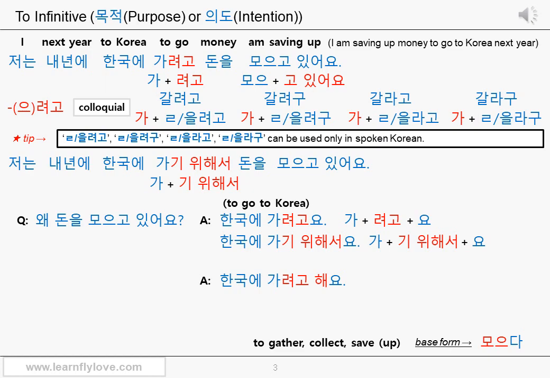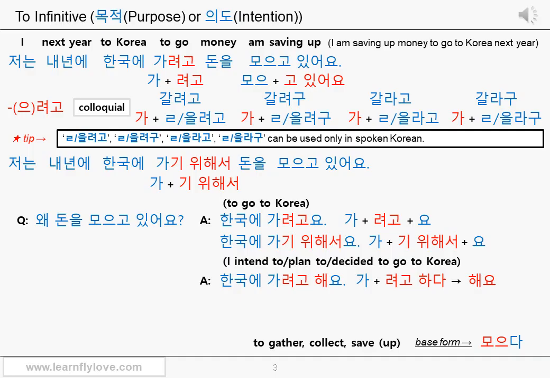Let's see the next answer. 한국에 가려고 해요. What does that mean? The 가려고 해요 part is the combination of the stem 가 and 려고 하다. The 하다 part of course turns into 해요. As I told you, this 으려고, 려고 하다 can be used to mean intend to, plan to, or decide to.